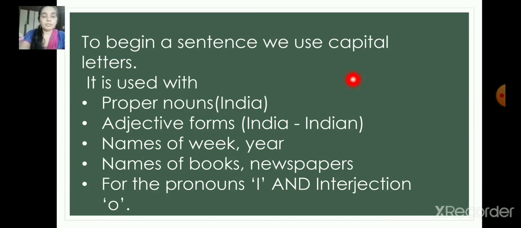Yes, now where we can use capital letters: when a proper noun is there, capital letters are used. Like for example, India, it is a proper noun, I is capital. When it's the adjective form, so we are Indian, again capital letter. And the names of the week when you're writing, Sunday, Monday, everything starts with a capital letter. Year, January, February, that also starts with a capital letter. Any book's name, newspaper's name. For the pronoun I, whenever you use the I as a pronoun, you will use the capital letter in between the words also, and interjection O, right? So these are the uses of capital letters.